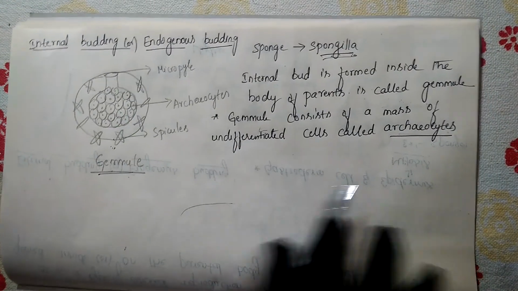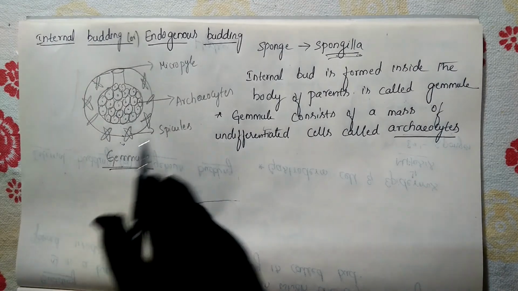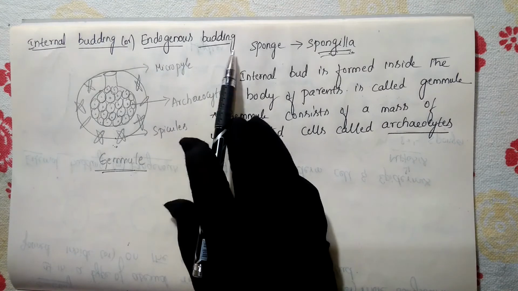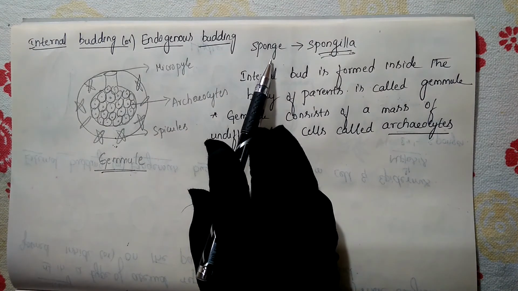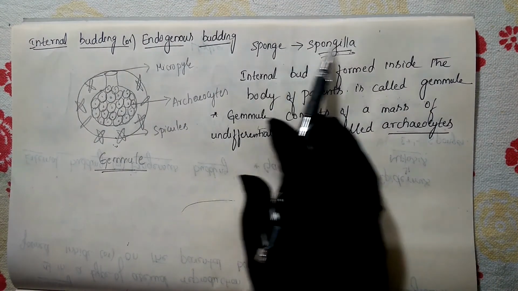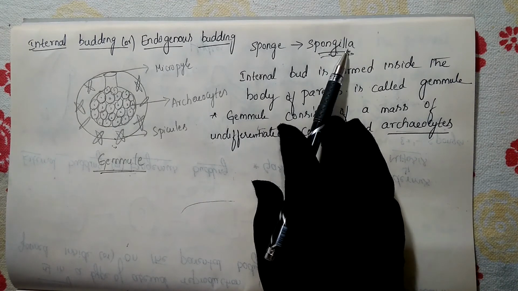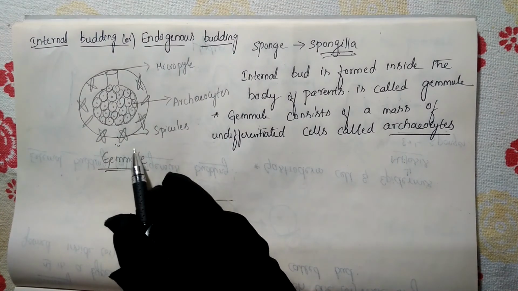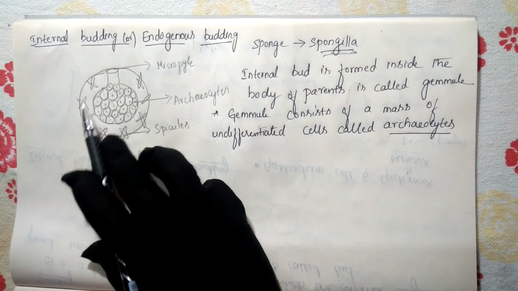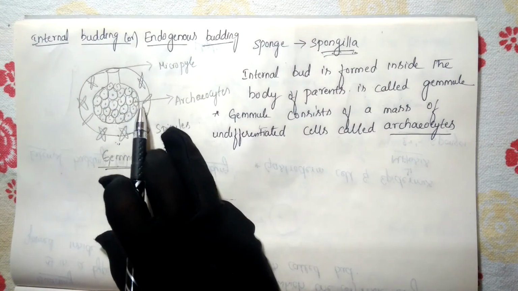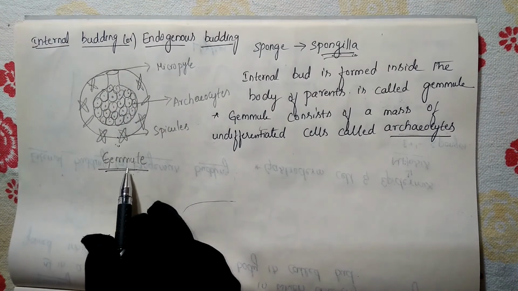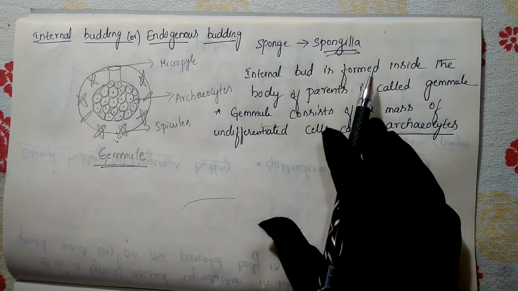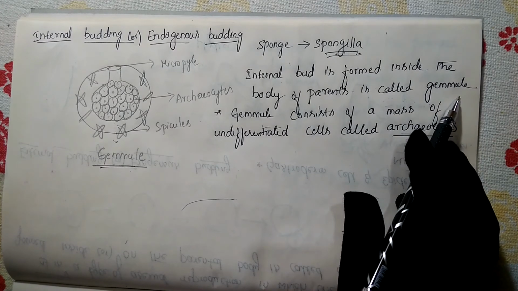The next type is internal budding, or endogenous budding. Internal budding takes place in a few organisms like sponges. In sponges, we have taken the example of Spongilla. This organism produces a bud inside the body of the organism, and we give it a specific name, gemmule. What is the meaning of gemmule? An internal bud formed inside the body of the parent is called a gemmule.